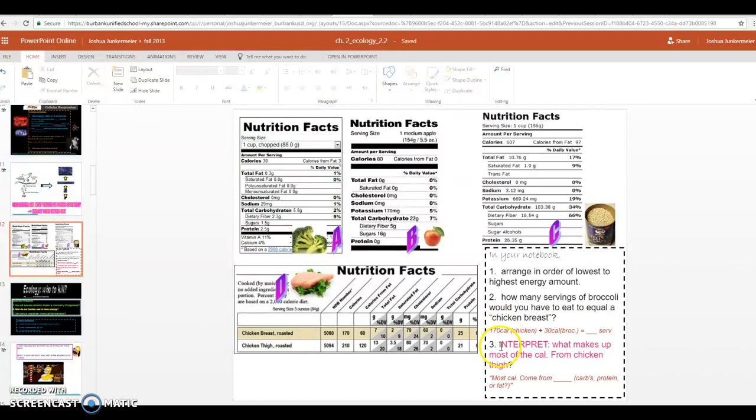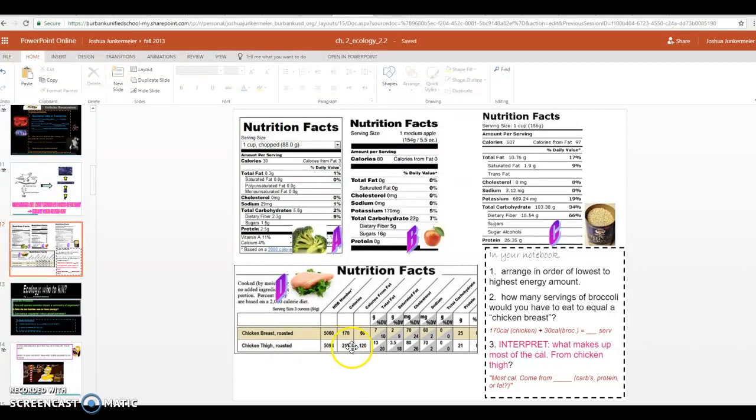Number 3 says, interpret what makes up most of the calories from the chicken thigh. It says interpret, so we've got to look at the data. The chicken thigh is 210 calories. What gives most of the calories out of the chicken thigh?